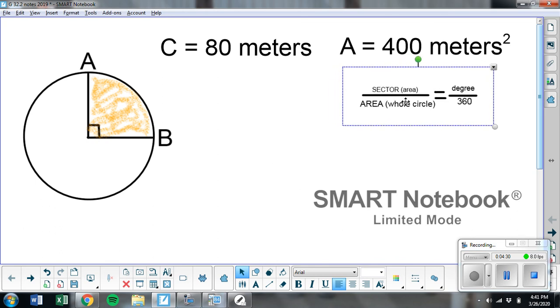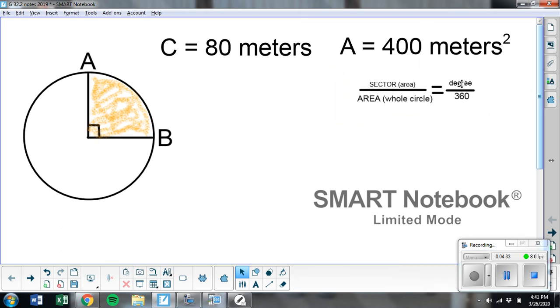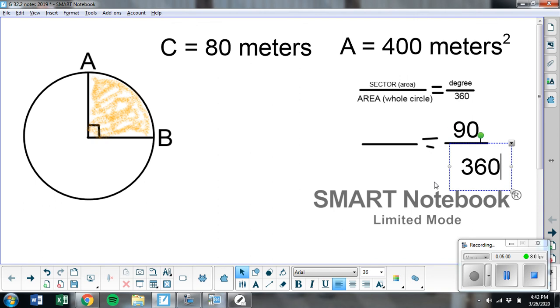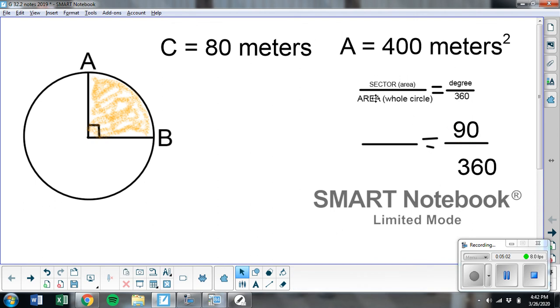So today we're going to use this formula, which is kind of like the circumference formula. We start with the same, however many degrees over 360. In other words, what fraction of the circle do we want? And then you'll see a new vocabulary word here. Let's do this side first. So the degrees I have is still 90 degrees over 360. Then the area of the whole circle, which we were told was 400.